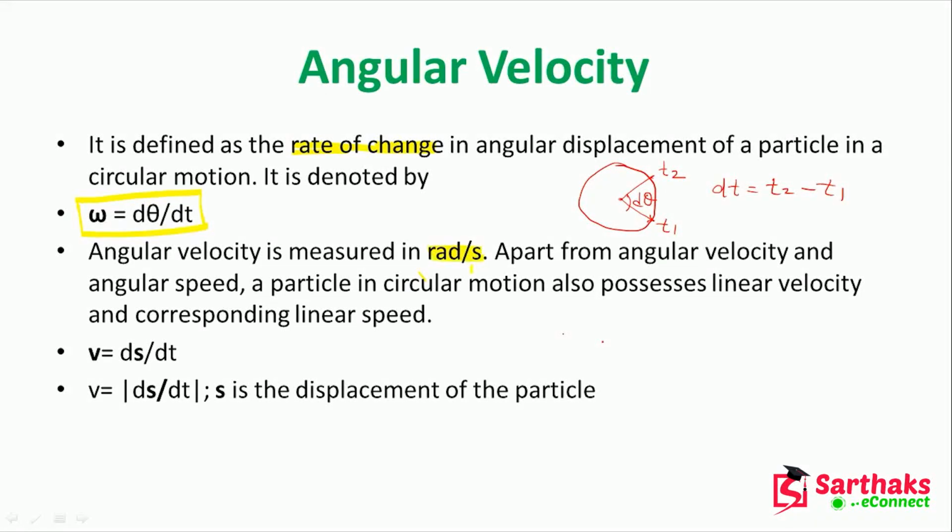And always we know that if it is linear motion, velocity is ds by dt, where ds is the change in the displacement and dt is the change in the time, or time interval. So this is the linear case, linear speed or linear velocity, and this one is the angular velocity.